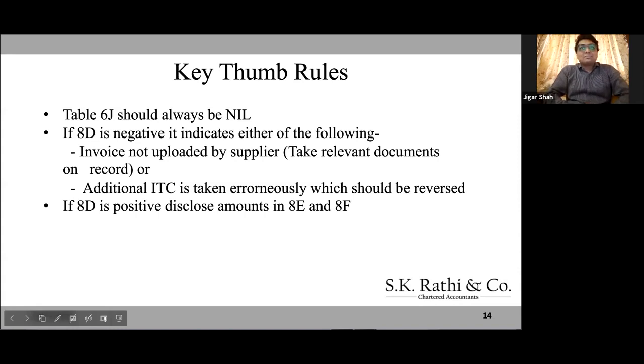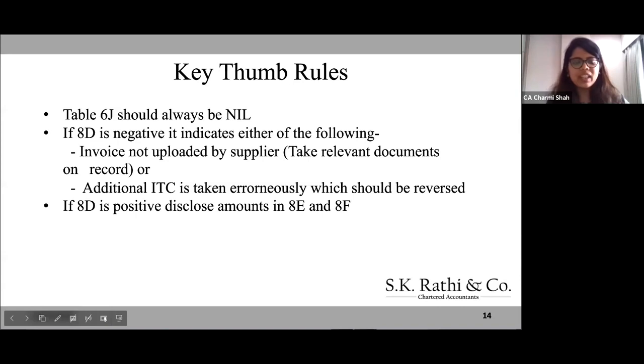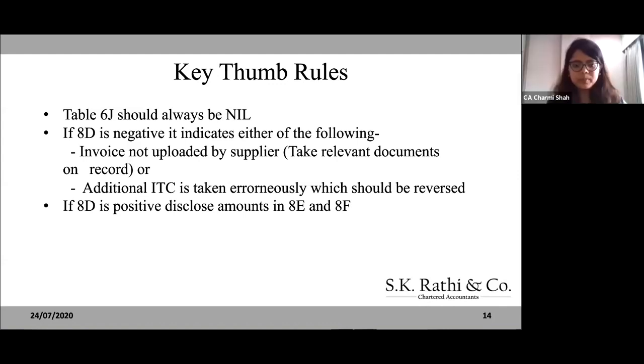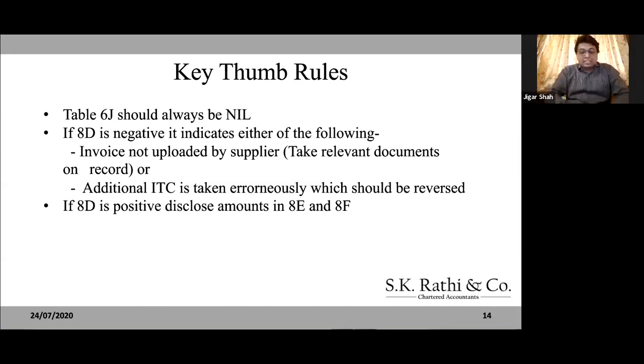Yeah. So one of the major questions that I'm getting is, there's a difference between the 2A that we download and the 2A that is seen in 9C. So how do you reconcile the difference? So yeah, the 2A figures in GSTR 9, there are a lot of chances wherein there is a difference between the auto-populated figure in GSTR 9 and what we have downloaded for 9C.